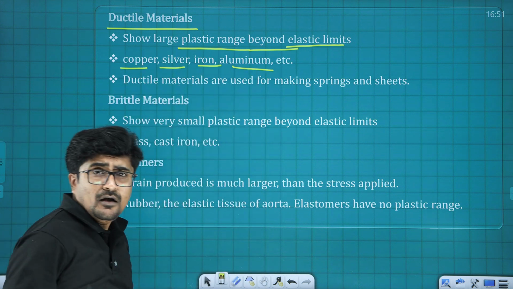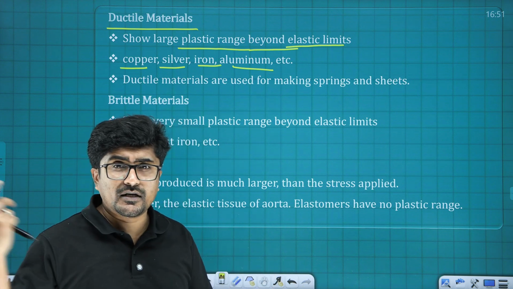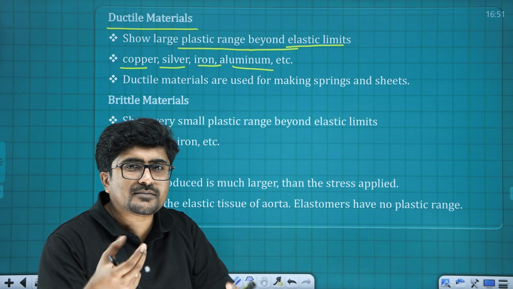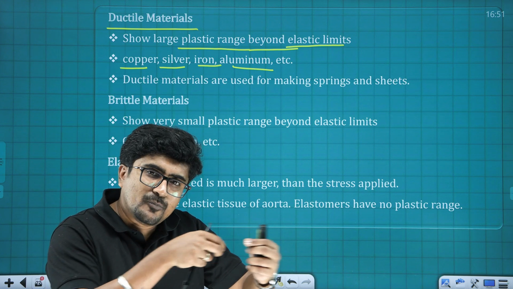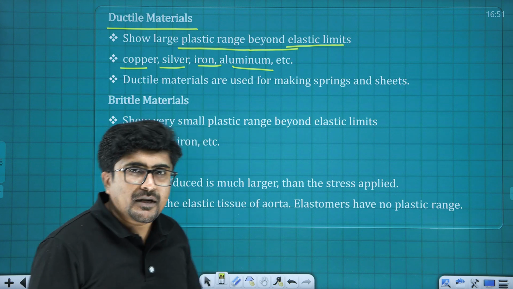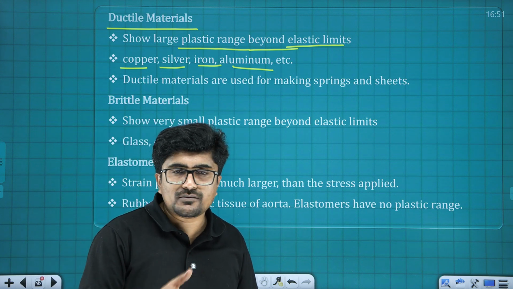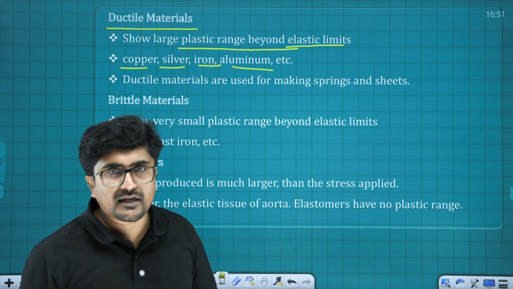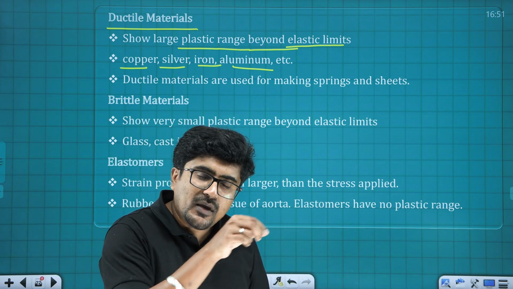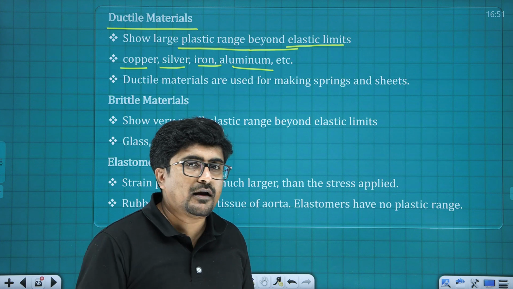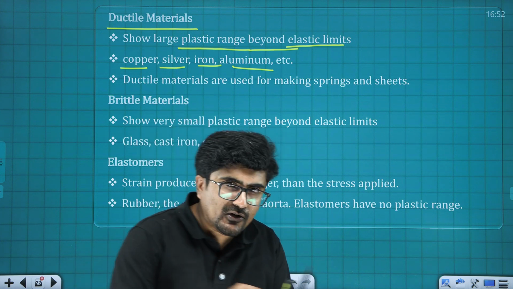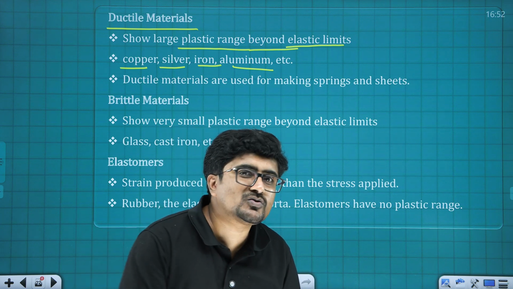A few examples. We all know the wire that we use at our home, isn't it? It's a linear structure, and you know that it's made of copper, and that copper is pulled into a wire shape. Naturally copper is not available in that form. Definitely we extract it, and now we get it as a bigger structure. Now we stretch it into a thin wire of the dimension that we need. That means it is pulled into the shape of a wire. That is possible because of what?